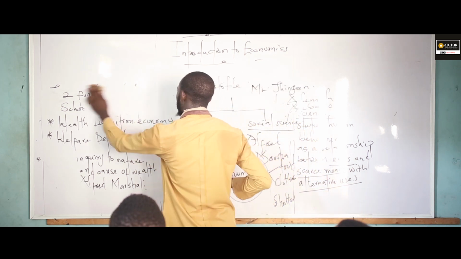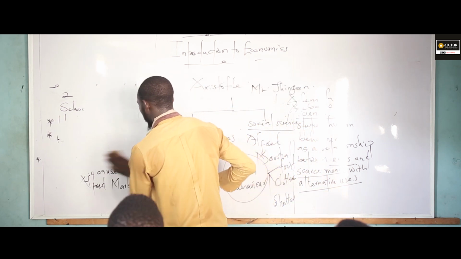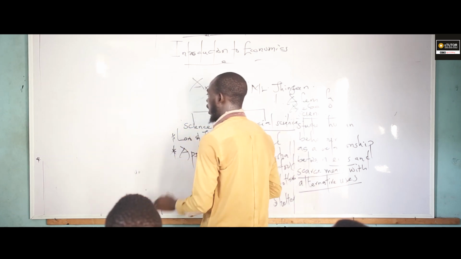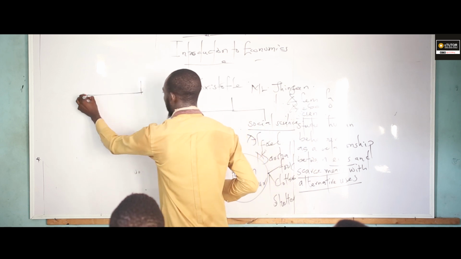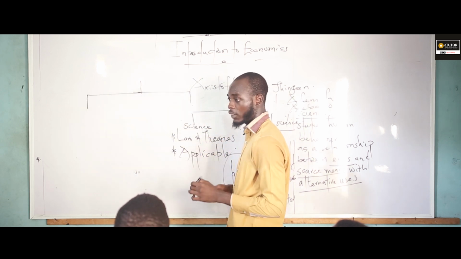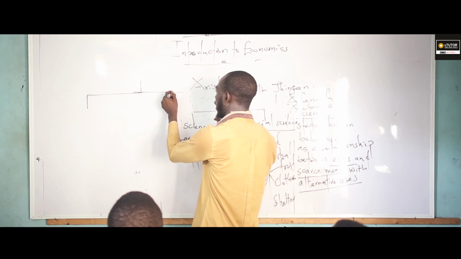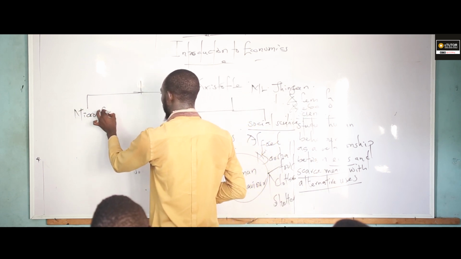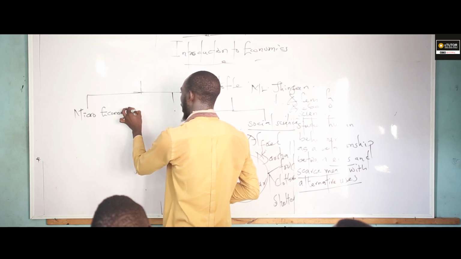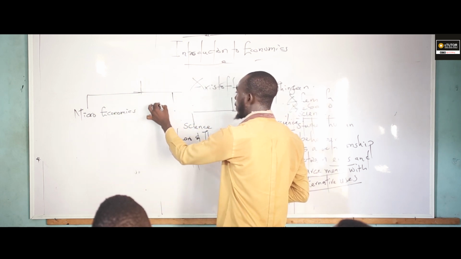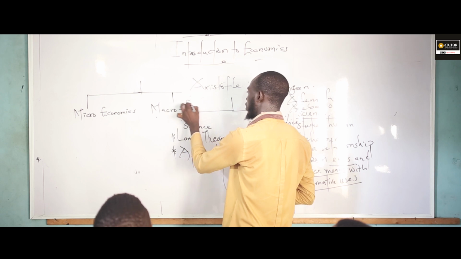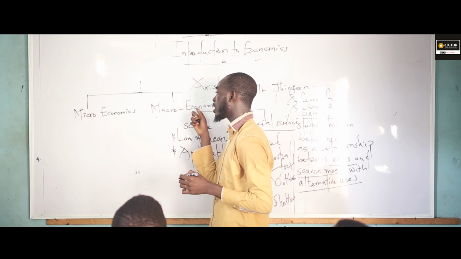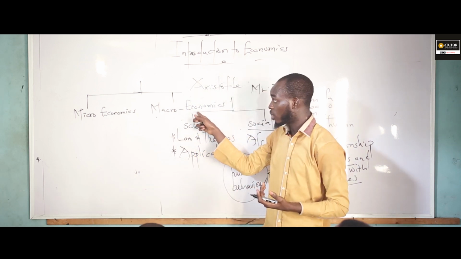Now let's move to another branch. Economics has two broad divisions. The first division is microeconomics, and the second division is macroeconomics.